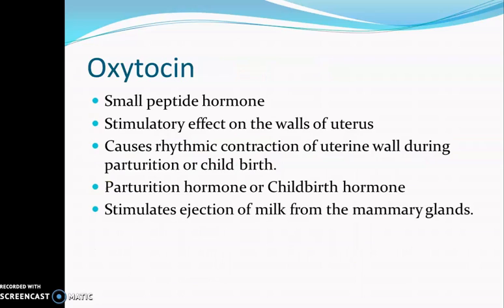Then the second hormone that is secreted by the hypothalamus and stored in the posterior pituitary gland is oxytocin. It is also a small peptide hormone and it has a stimulatory effect on the walls of the uterus. It causes rhythmic contraction of the uterine wall during childbirth, or parturition. Hence, it is also called parturition hormone or childbirth hormone. So it is a very important hormone which is essential for childbirth, or the delivery of the child. Then it also stimulates the ejection of milk from the mammary glands.